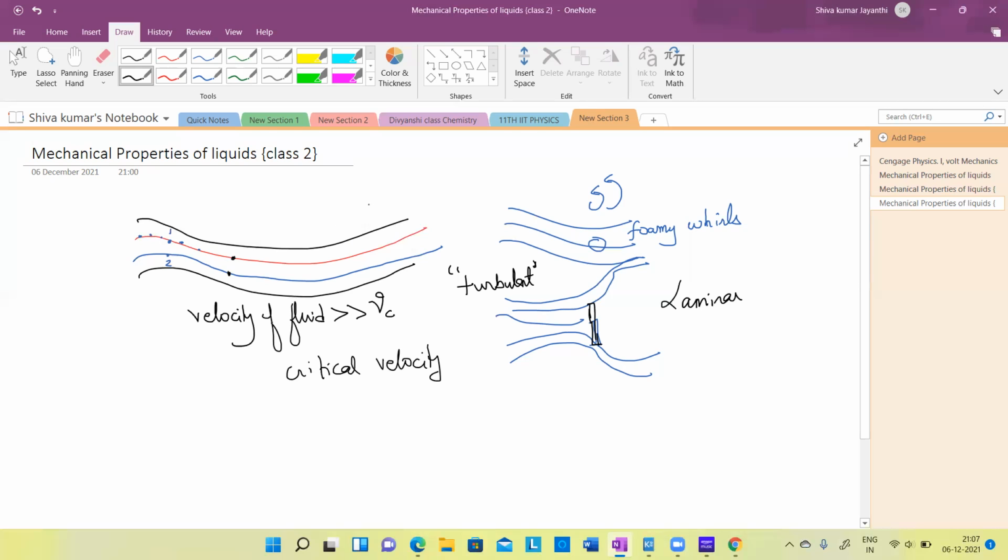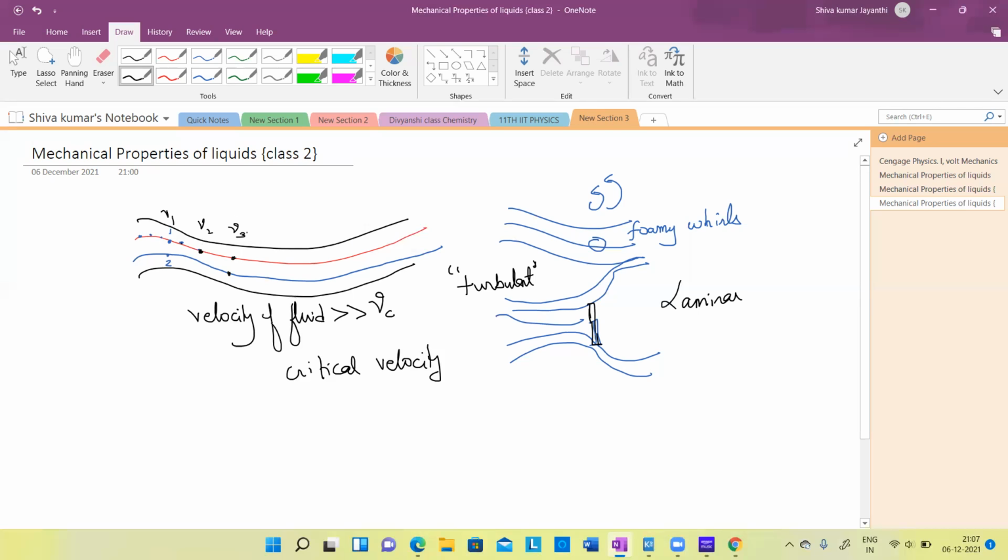See, at different points, they have different fixed velocities. Here, for example, there is a fixed velocity, here is a fixed velocity, this is a fixed velocity. These are all v1, v2 fixed velocities. With those fixed velocities the fluid flows, then it is said to be streamline flow.